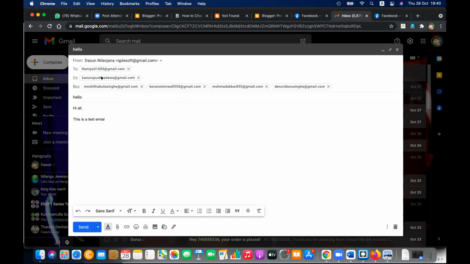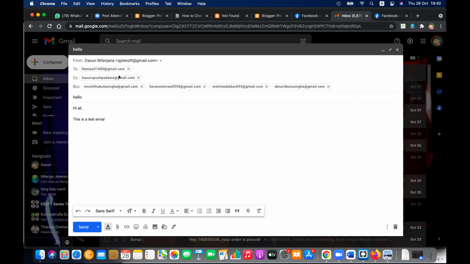Why? I can see Basuru's email, but not the blind copy only. Okay. Then Thenia will see Basuru's email, but not the BCCs. That's what you think, right? Okay. Then what about Basuru? Basuru will see whose email?